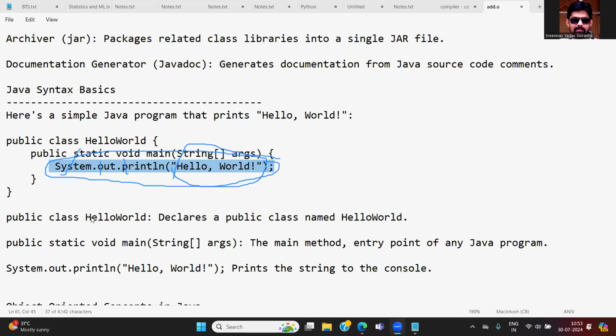If you write System.out.println directly, it will not execute. It should be available inside a function. What is a function? This is the simple class I want to create first. Whatever file you are creating, you need to create a class based on it. That class should be public: public class HelloWorld. My class name is HelloWorld.